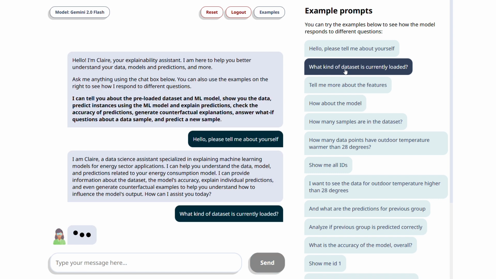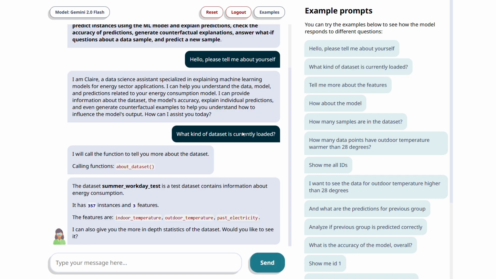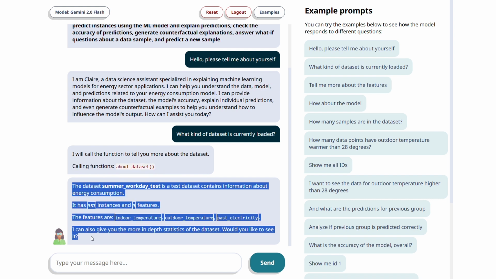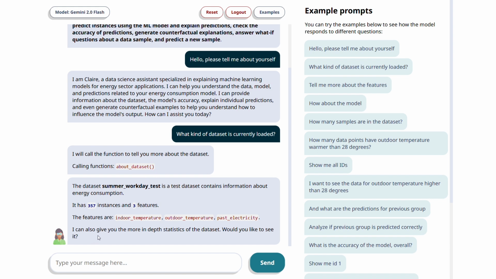Let's use the Examples panel to ask the assistant about the dataset. This response consists of two parts. First, the assistant explains the process for obtaining the result and lists the function calls that will be used. The second part is a predefined template response, which is dynamically populated by executing the corresponding function in the backend. Notice that in this case, the template response ends with a question.